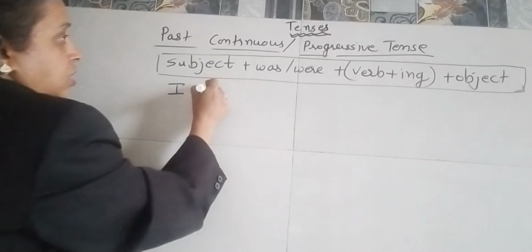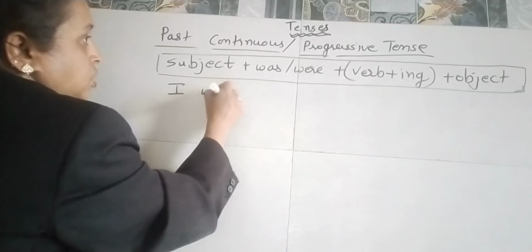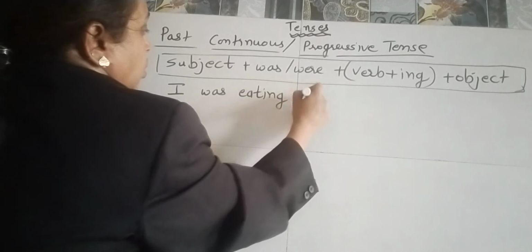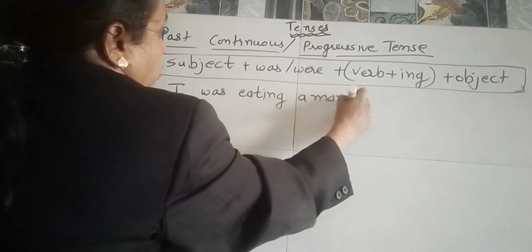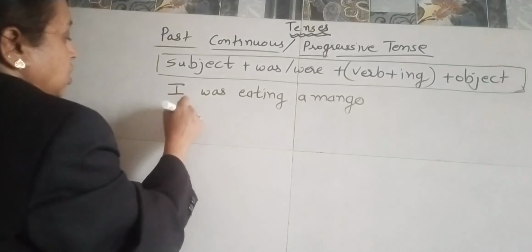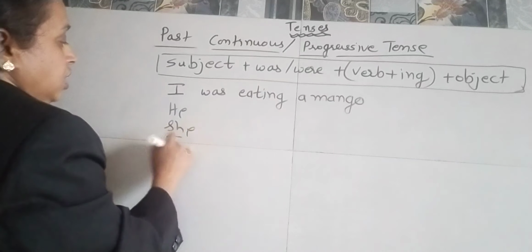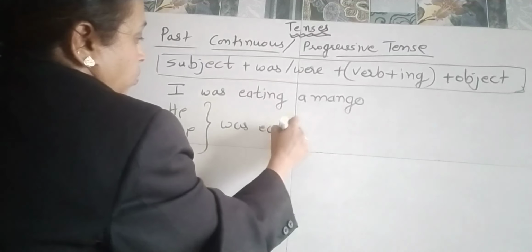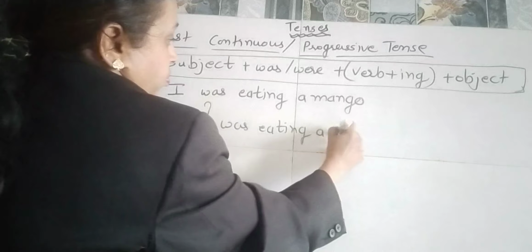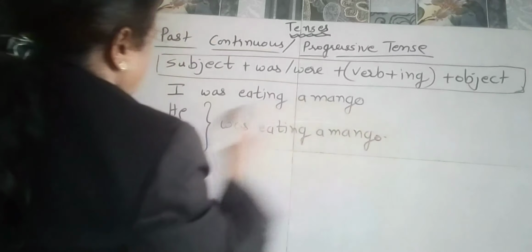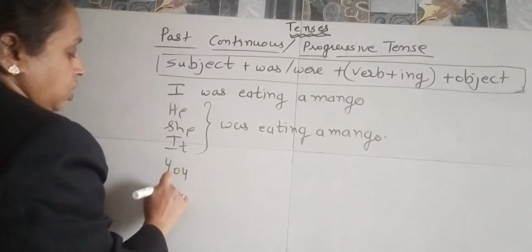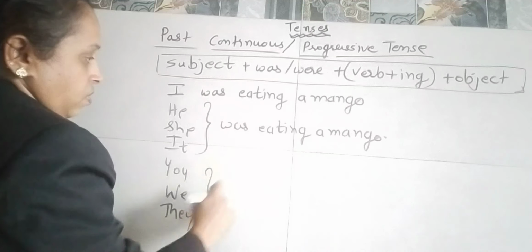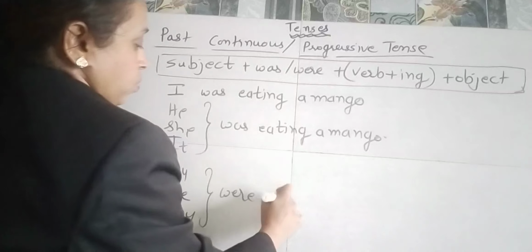I was eating a mango. For he, she, it, was eating a mango. And for you, we and they, were eating a mango.